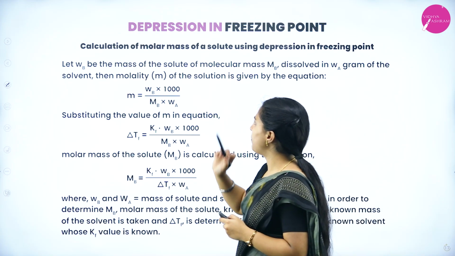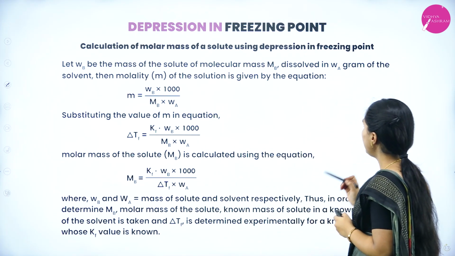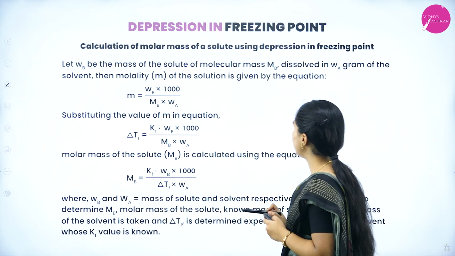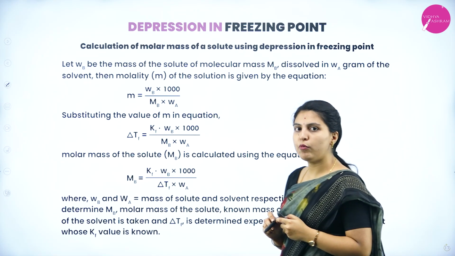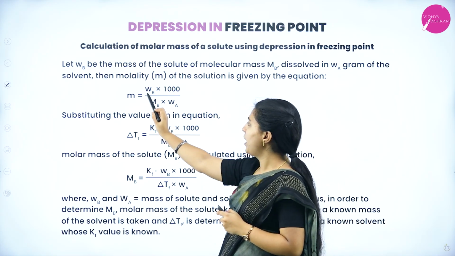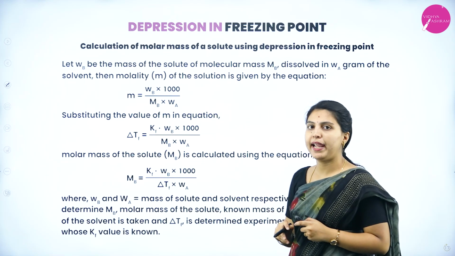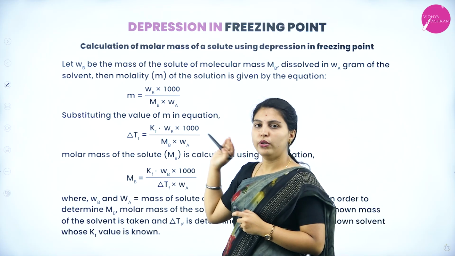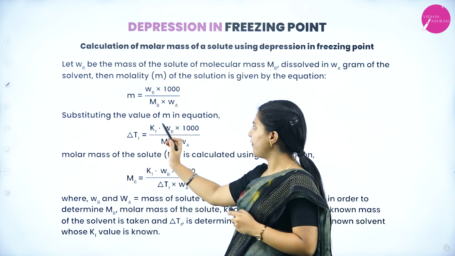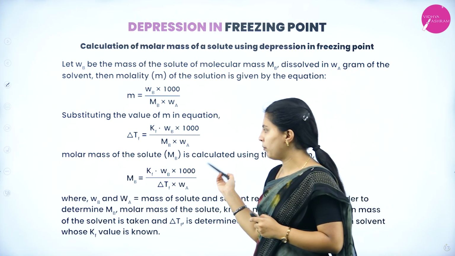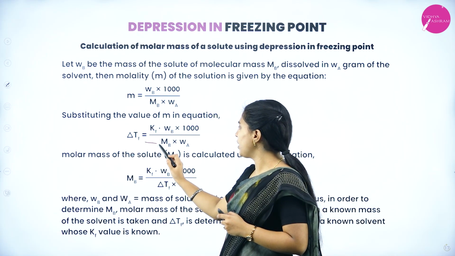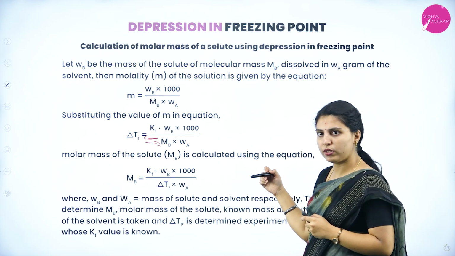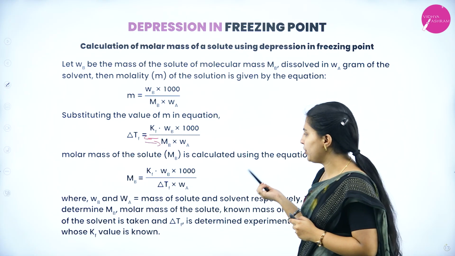Let Wb be the mass of the solute of molecular mass Mb dissolved in Wa gram of the solvent. Then molality m of a solution is given by the equation, m equals Wb into 1000 by Mb into Wa. Substituting the value into m, delta Tf equals Kf into Wb into 1000 by Mb into Wa. Here also cross multiplication has been done: Mb equals Kf into Wb into 1000 divided by delta Tf into Wa.